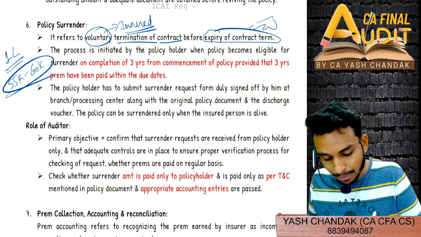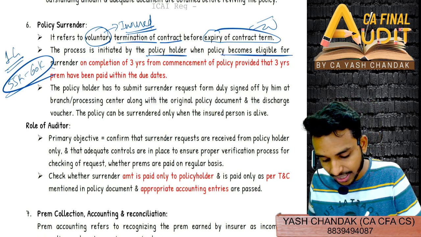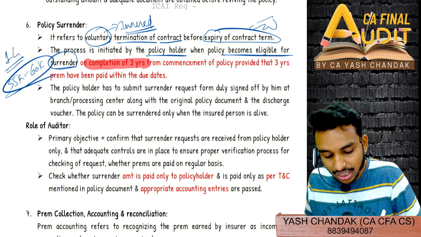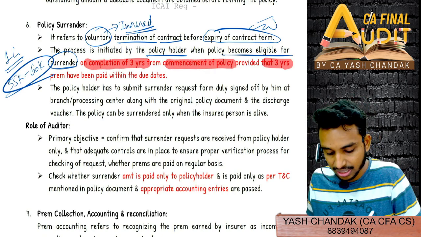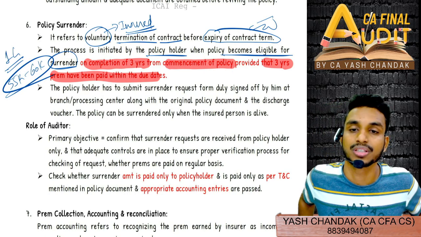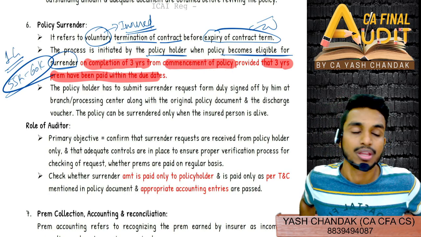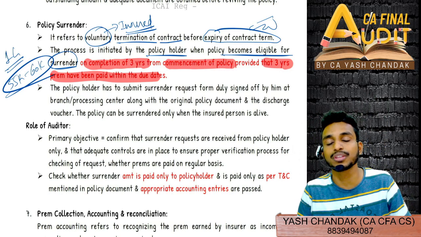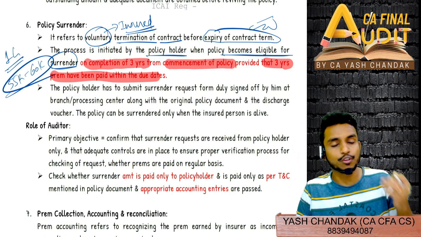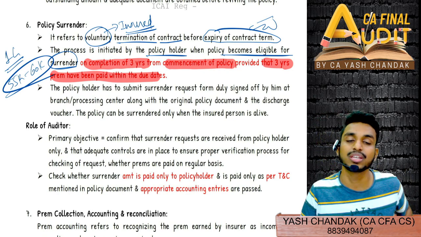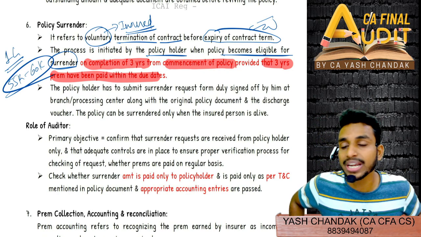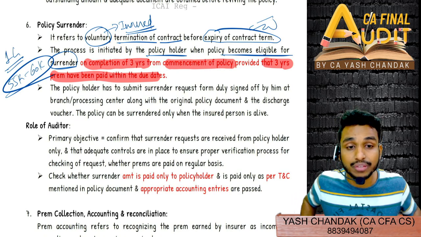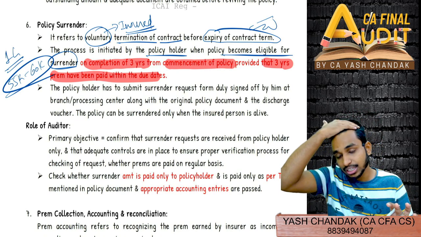The process is initiated by the policyholder when the policy becomes eligible for surrender. When does it become eligible for surrender? They have given it on completion of 3 years from commencement of the policy, provided that 3 years of premium have been paid within due dates. After 3 years of premium being paid regularly, if you want to surrender the policy, then you can. Before that, if you try to surrender or voluntarily give away the policy, you won't get any benefit, not even surrender value.